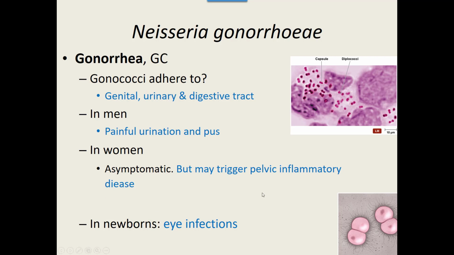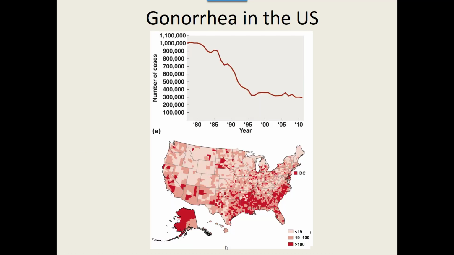In newborns, however, because a woman may be asymptomatic, have no idea they have it, and then they give birth, if it's in their genital region and they give birth, this is a top cause of eye infections in infants. Now, luckily, the trend for this particular bacteria is going down.